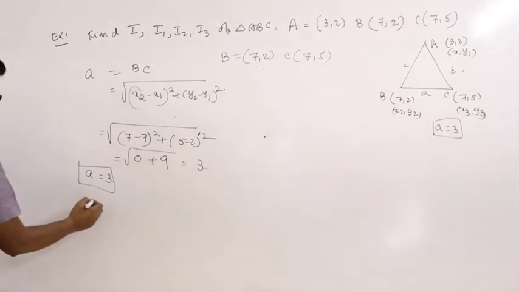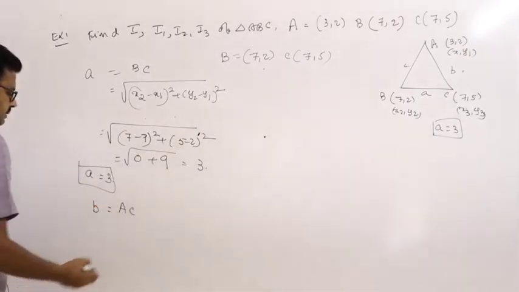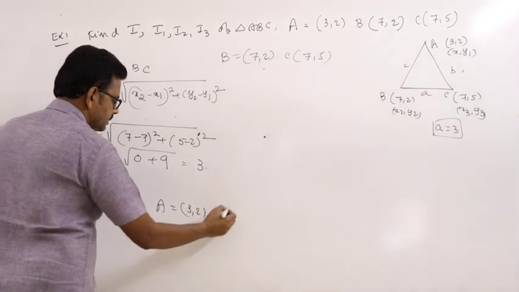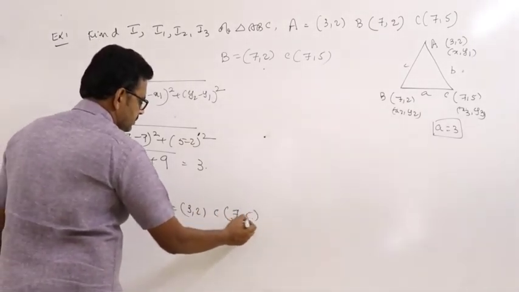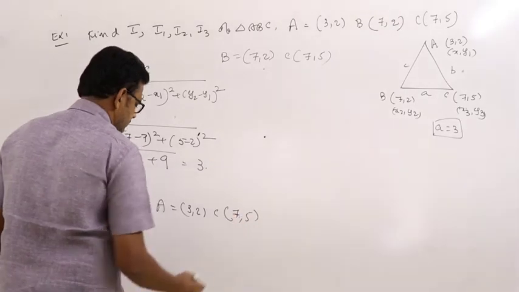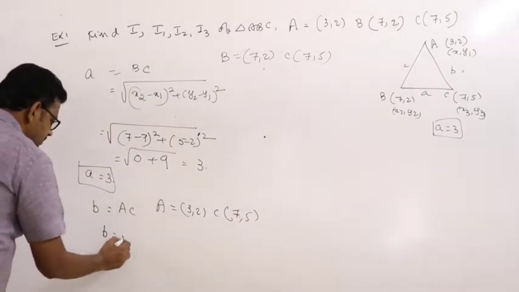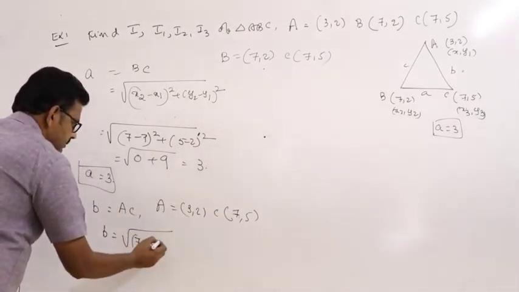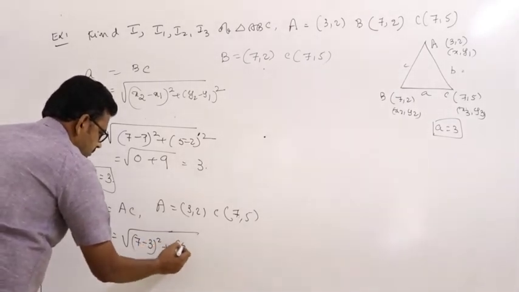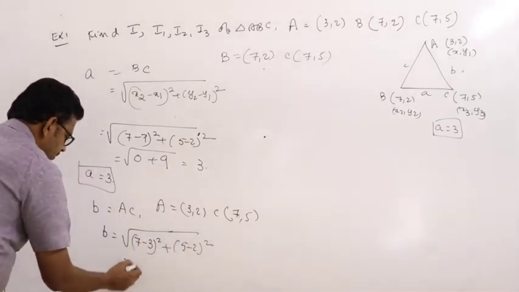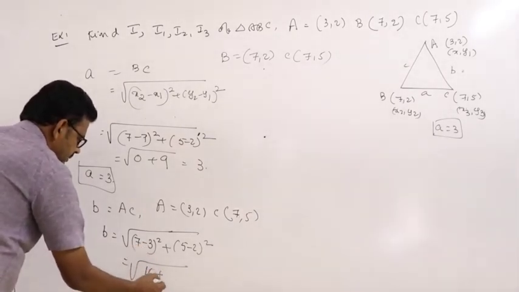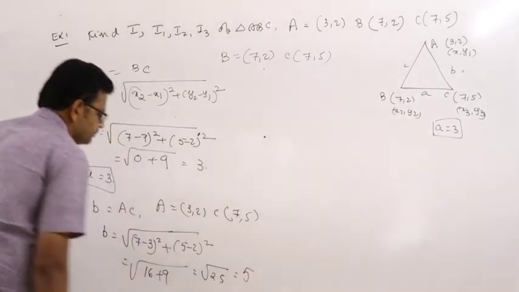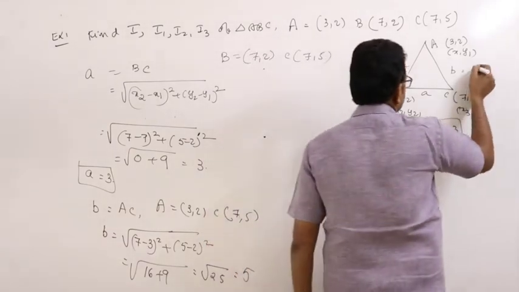And what is b equal to? The distance between A and C, where A is (3, 2) and C is (7, 5). Therefore, b is equal to AC: root of (7 minus 3) whole square plus (5 minus 2) whole square. That is root of 4 square 16, 3 square 9, equals root 25, that is 5. Therefore, b is equal to 5.